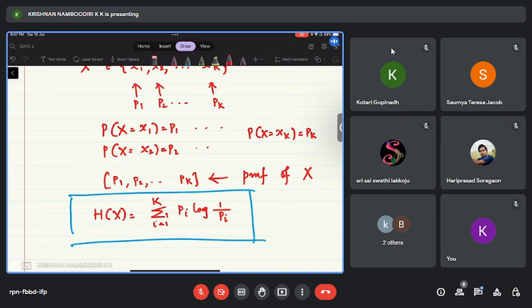Notice that here the base of the logarithm is 2 in order to get H of X in bits. If I change the base of the logarithm, then the unit will differ. If the base is e, then the unit is known as nats. If the base of the logarithm is 10, then the unit of entropy is Hartleys.